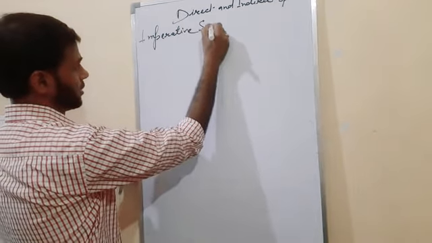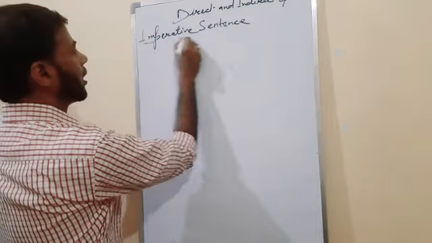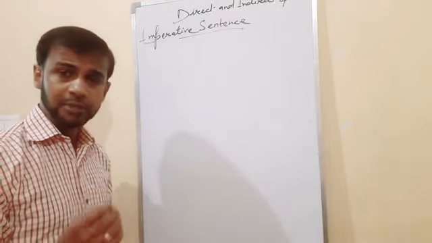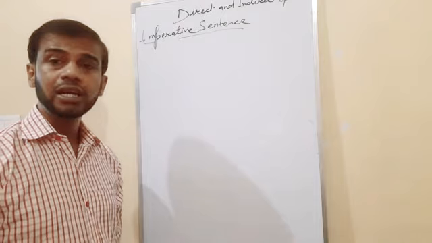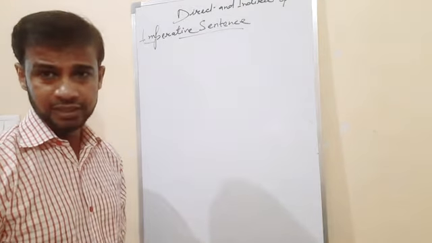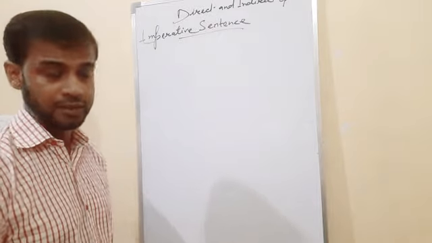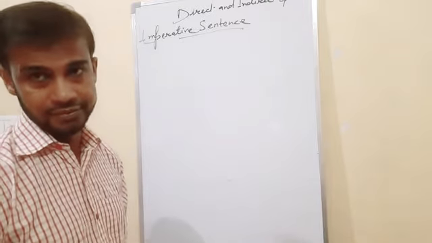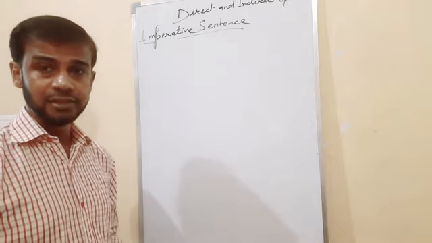So first, imperative sentence. Imperative sentence means the sentence is used for a command. Command means either an order, request or advice. Here, imperative sentence means order, request or advice. That is known as a command. In such cases, we usually find the subject is hidden. Clear? Subject is hidden.